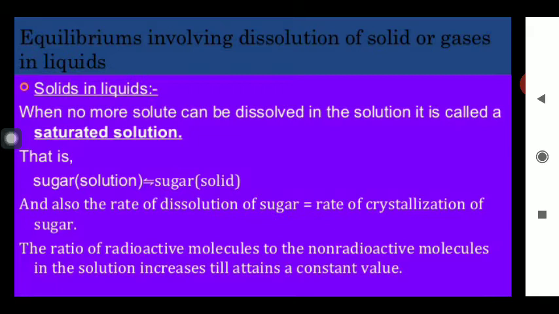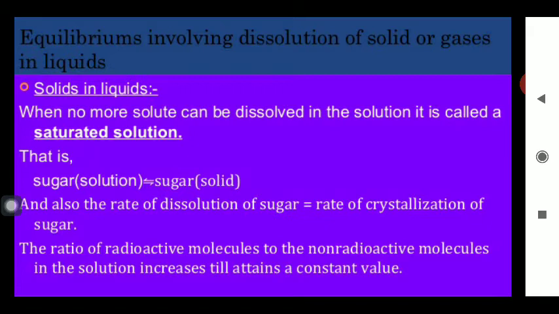Whenever any solid substance present in a liquid starts returning back in the form of solid, this process is known as crystallization. So in the beginning only dissolution was happening, after some time the process of conversion of the dissolved sugar into solid takes place, and this is the stage where the equilibrium is said to be achieved there.